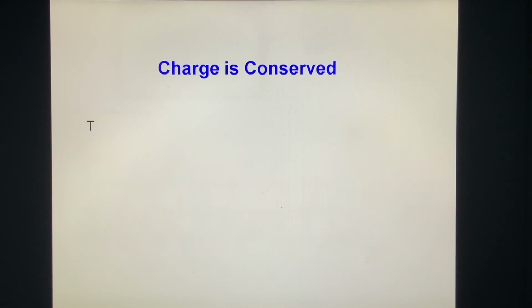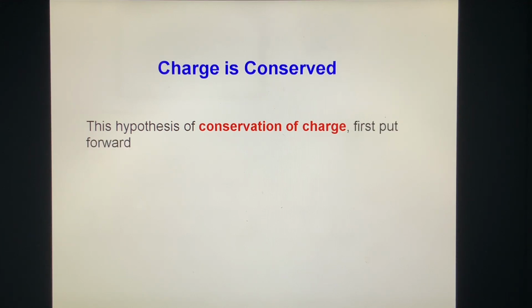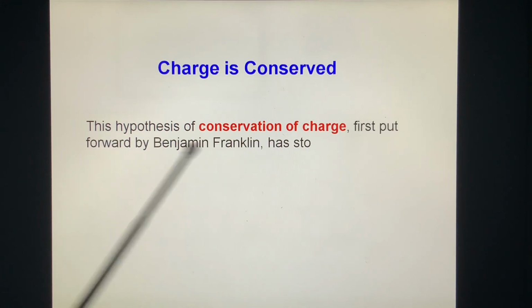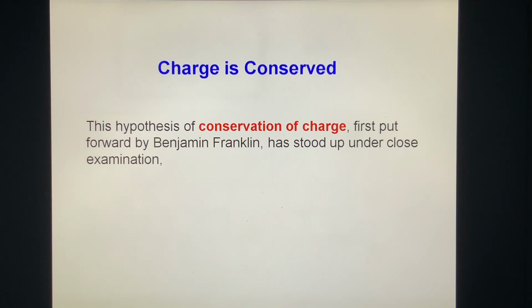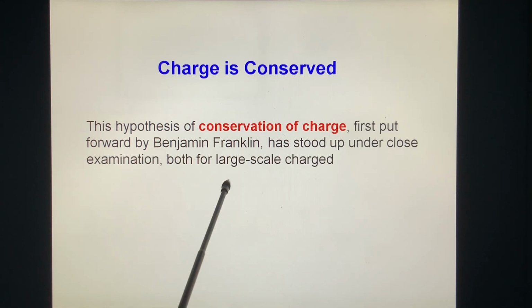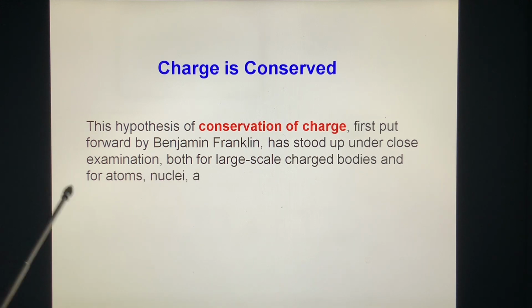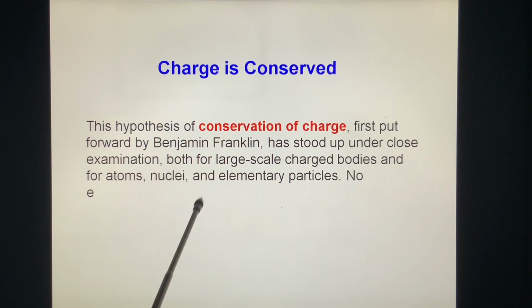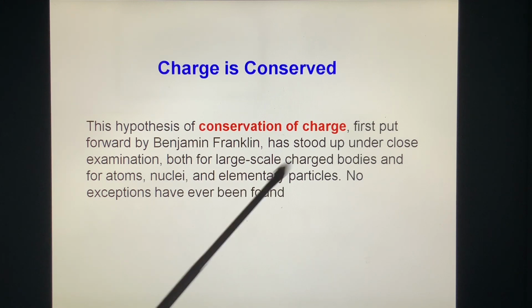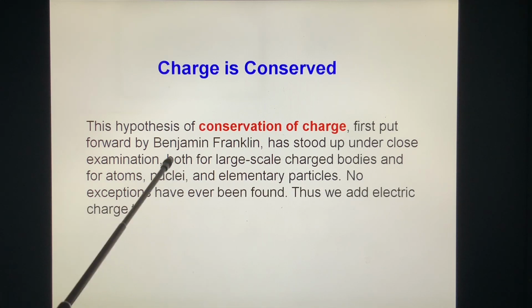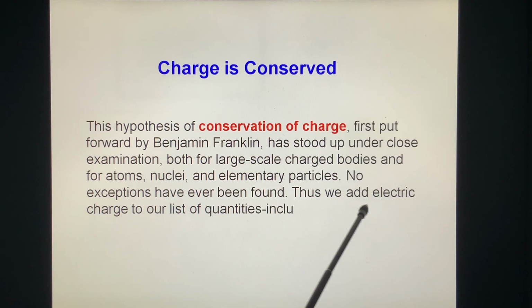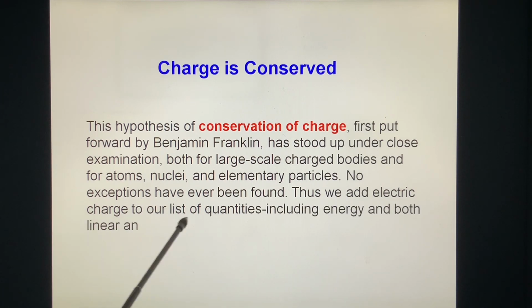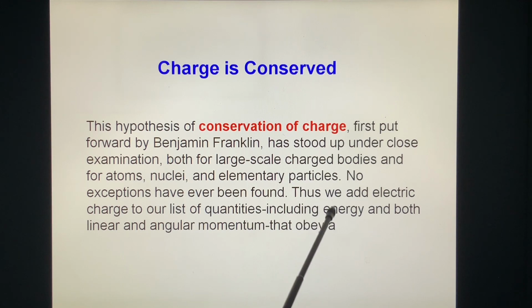Charge is conserved. This hypothesis of conservation of charge, first put forward by Benjamin Franklin, has stood up under close examination, both for large-scale charged bodies and for atoms, nuclei, and elementary particles. No exception has ever been found. Thus, we add electric charge to our list of quantities, including energy and both linear and angular momentum, that obey a conservation law.